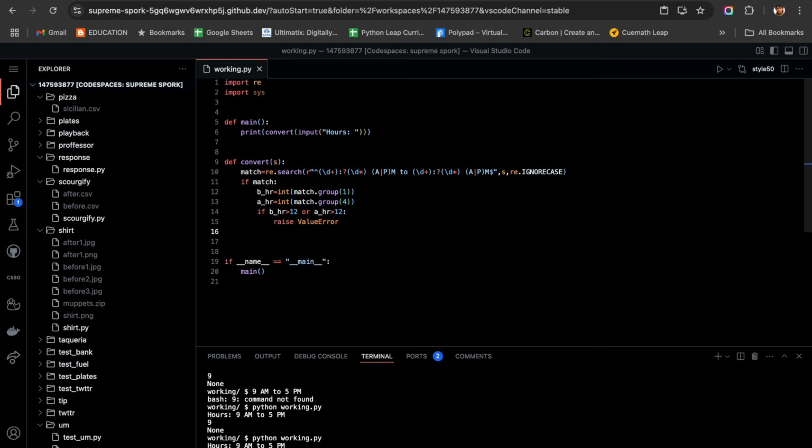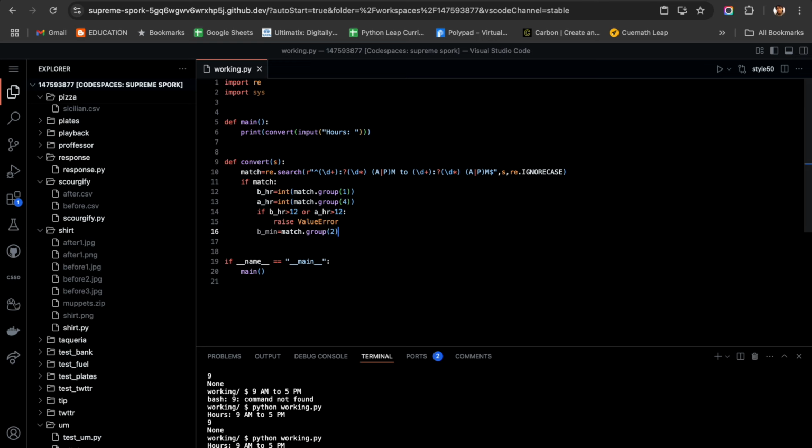If minutes, so how can I check it? First I need to assign before minute, right? Before minute is equal to match dot group, and what is the group? 2, I guess.